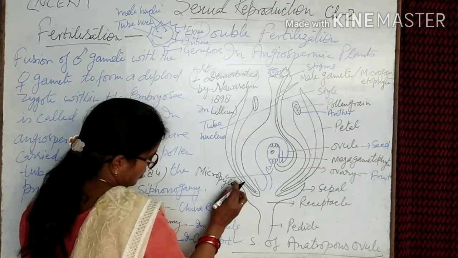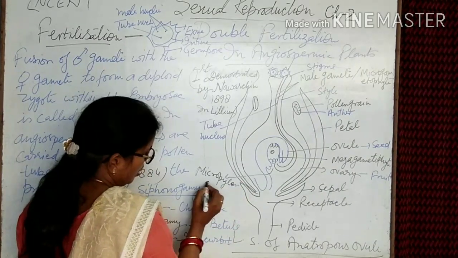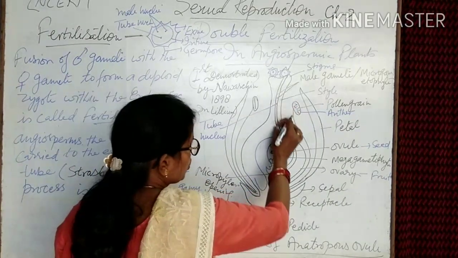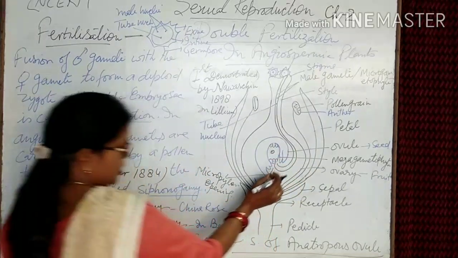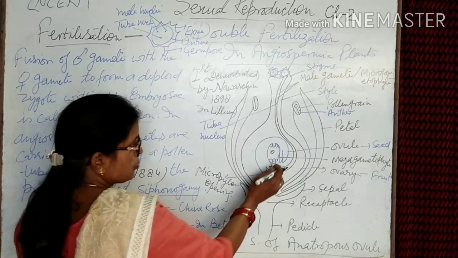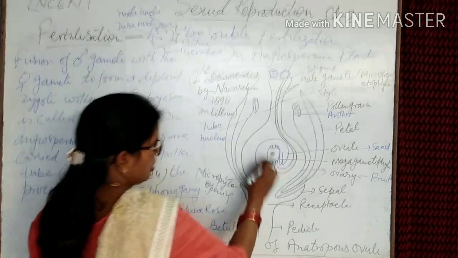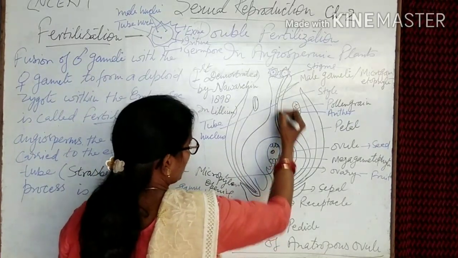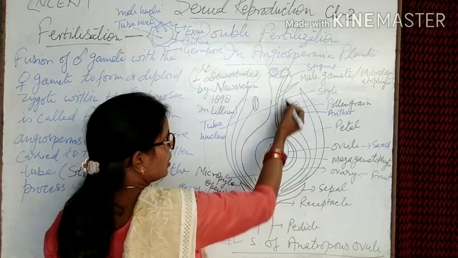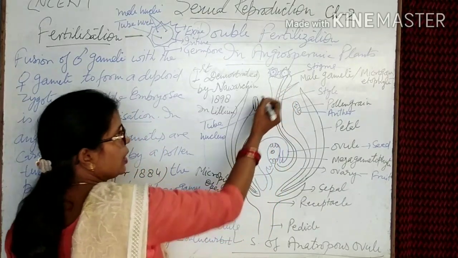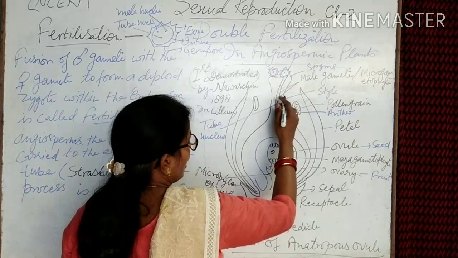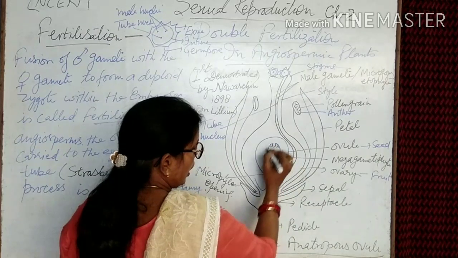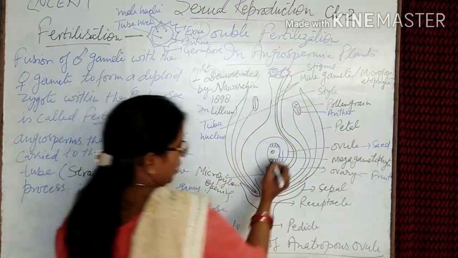The micropylar opening: the pollen tube germinates and enters through the micropylar end into the embryo sac. At last the tube nucleus degenerates, and behind the tube nucleus the two male nuclei run one by one and are inserted inside the embryo sac.